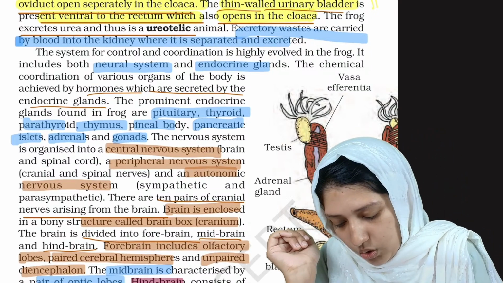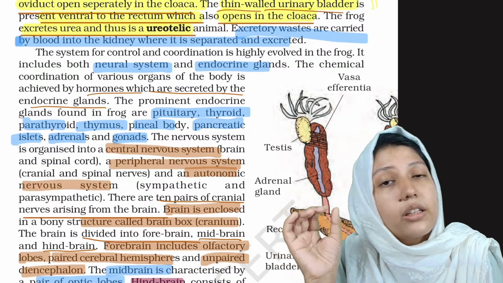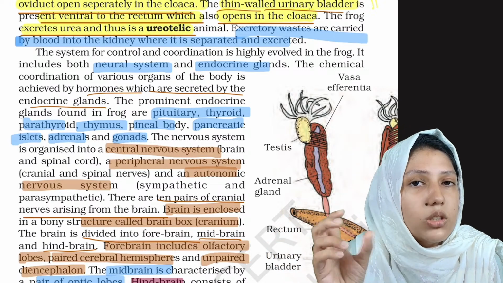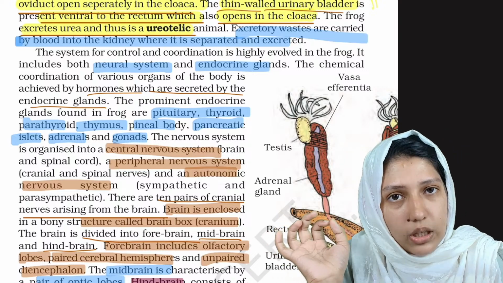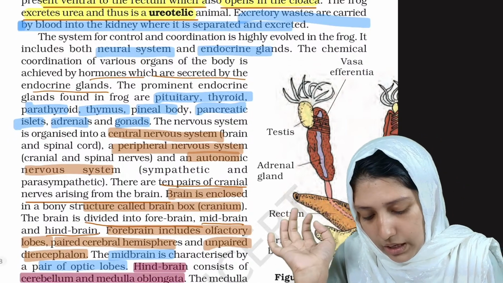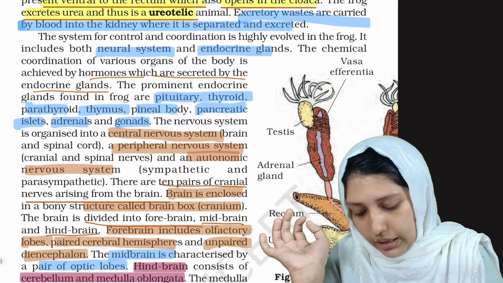So the frog excretes urea. The frog is excreting the content which is known as urea, so it is known as ureotelic. The frog is known as ureotelic. And excretory waste are carried by the blood.